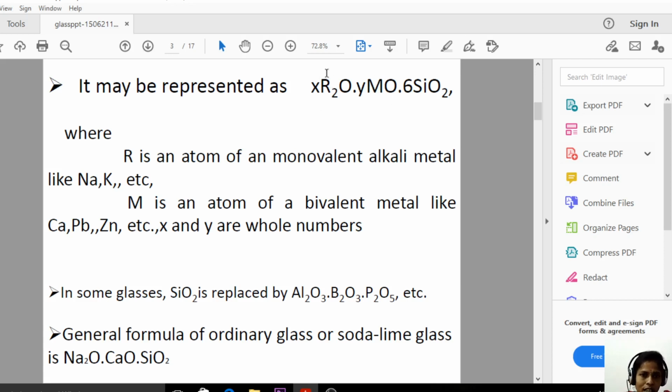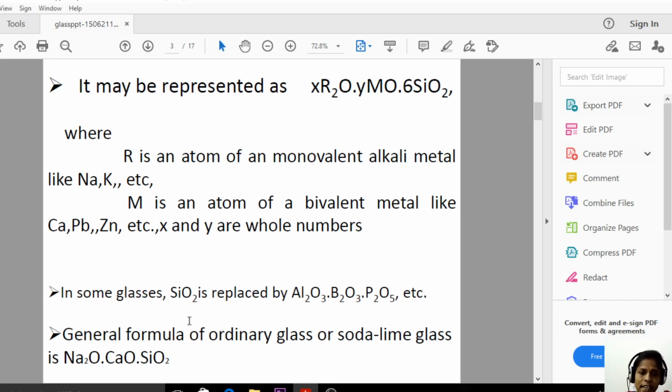So the +1 charge metal atoms are sodium and potassium, the first group elements, and M is the bivalent metal ion, such as calcium, lead and zinc. Here x and y are whole numbers. So the general chemical formula of glass is xR2O, yMO, 6SiO2, where R is a monovalent metal and M is a bivalent metal.